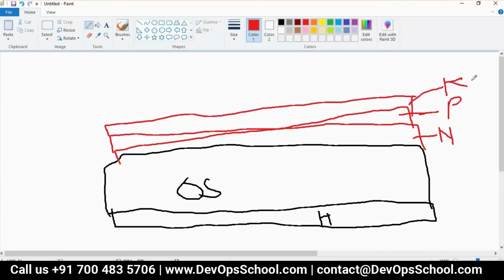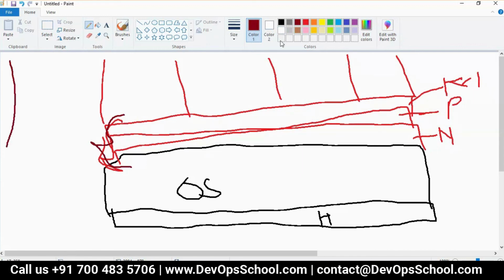Now you create one user, two users, three users, four users. All these four users share the same resources. Understand this. Now is there any possibility I will create one more user? Think. I'm creating one more user. Let me change the color.